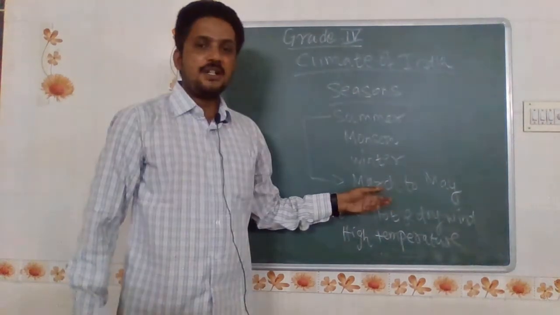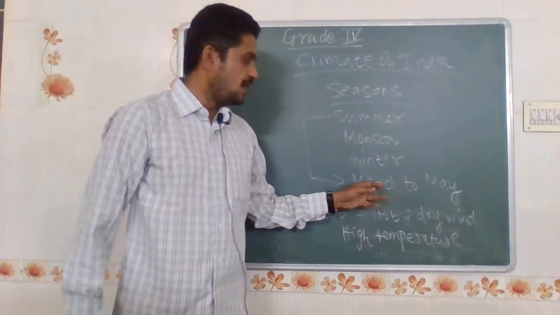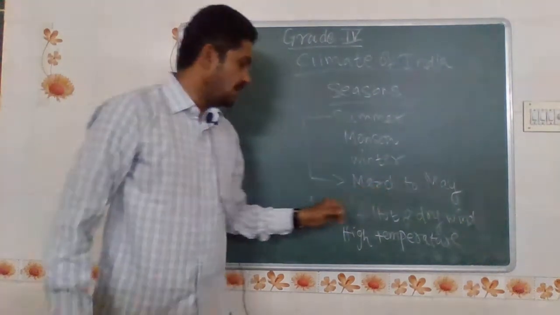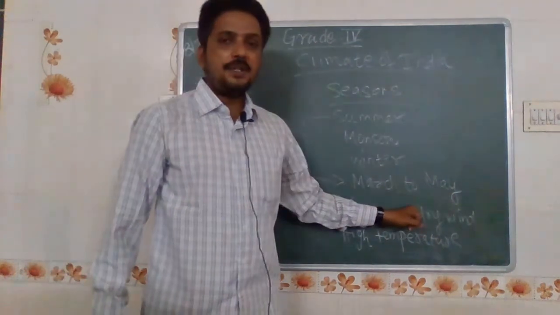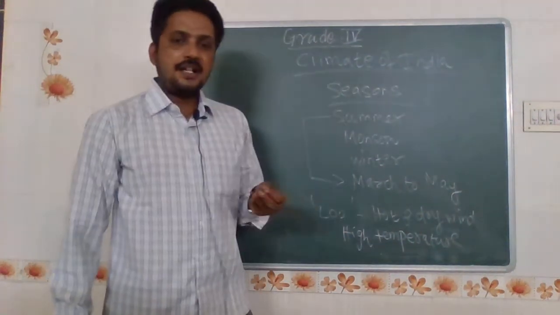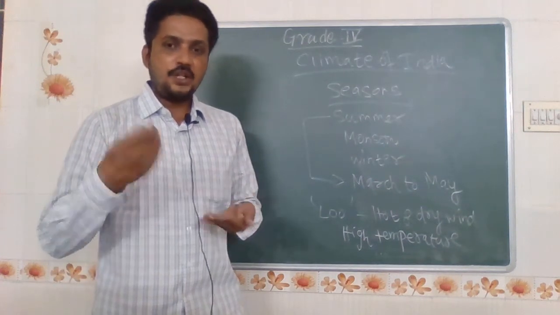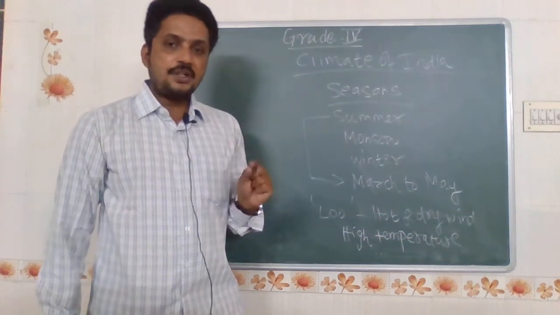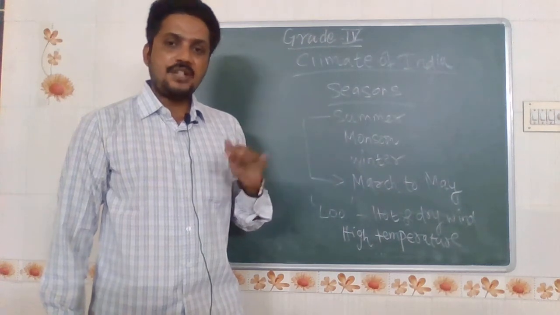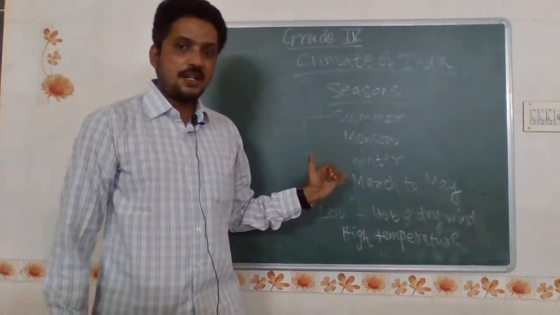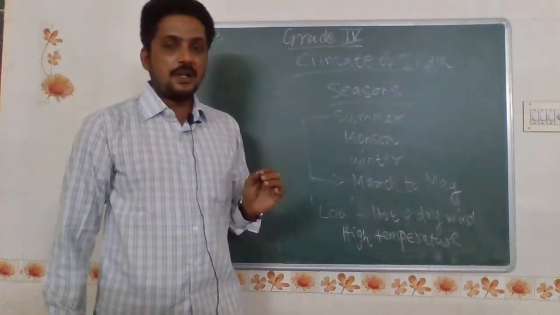In Tamil Nadu, we receive high temperatures from March to May. Hot and dry wind will be there because, as I already mentioned, the heat breeze converts into rainfall. From March, April and May in Tamil Nadu we receive rainfall. Anywhere in the summer season we will receive heavy rainfall.